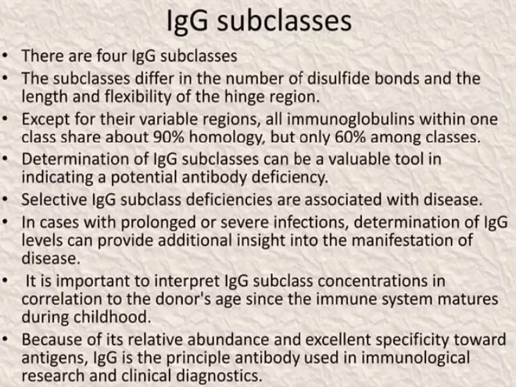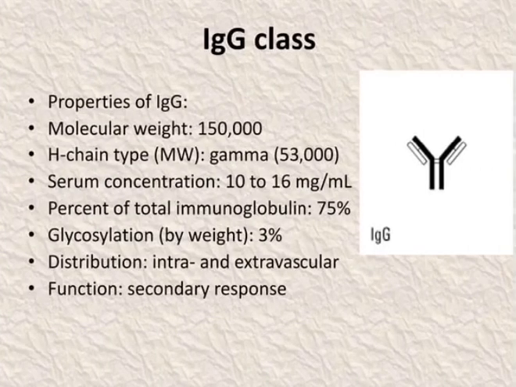IgG subclasses. There are 4 IgG subclasses. The subclasses differ in the number of disulfide bonds and the length and flexibility of the hinge region. Except for the variable region, all immunoglobulins within one class share about 90% homology, but only 6% among the classes. Determination of IgG subclasses can be a valuable tool in indicating potential antibody deficiency.